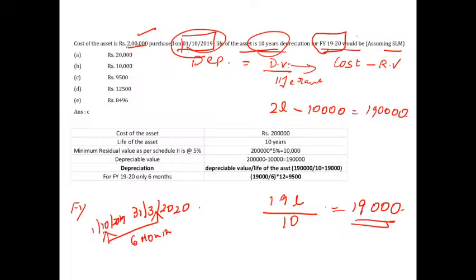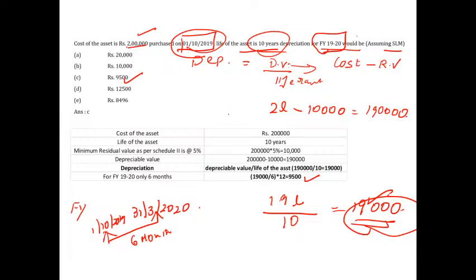Ma'am, but it is every year. So after the 10th year, it will end only from April to October. Life of the asset is 10 years, I understand. But for this financial year, the duration of the asset is only 6 months. Per annum it is 19,000. For 6 months, how much is it? It is 9,500. So the answer is 9,500.